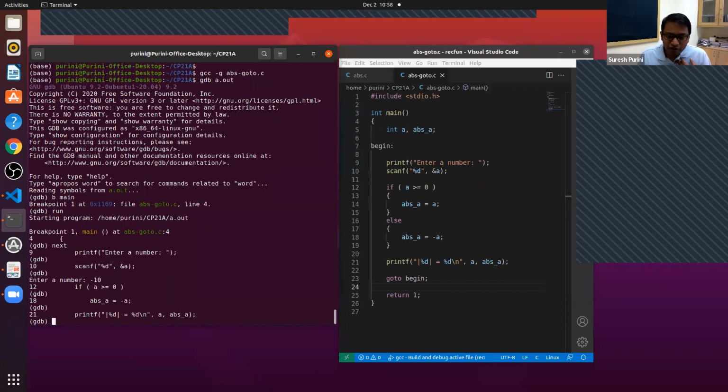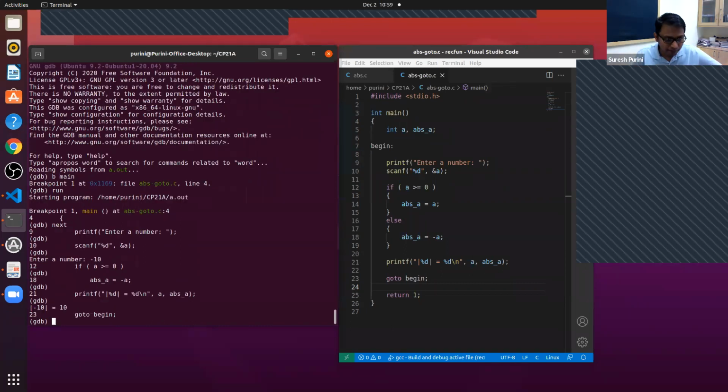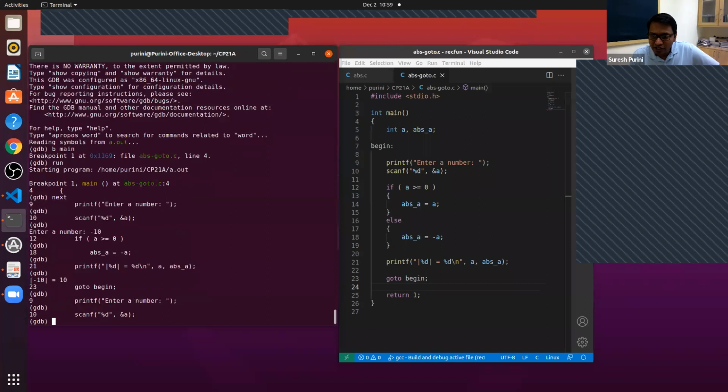After line number 21, where will control go to? Line number 23. Exactly. So after line number 23, where will control go to? Awesome. That's it, guys. You're all rock stars. And you can write pretty complex C programs using the ideas discussed so far in these lectures. This is all about programming, nothing much. Do some computations, do control transfer, use if then else statements, loop back, and you're all good.